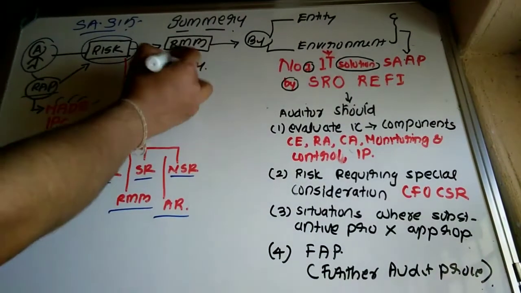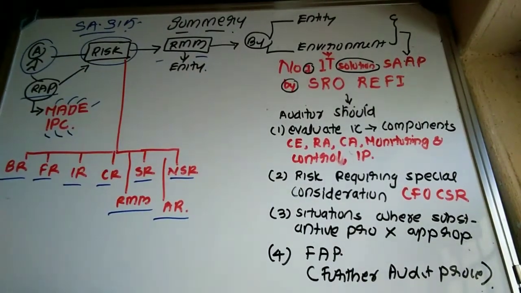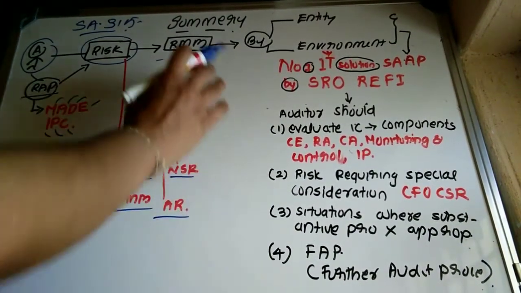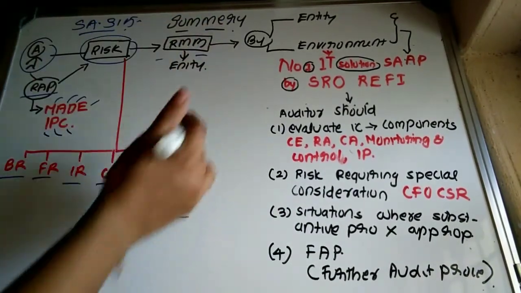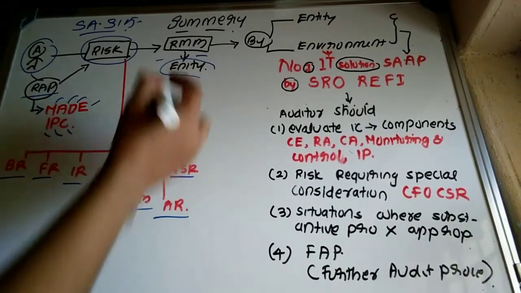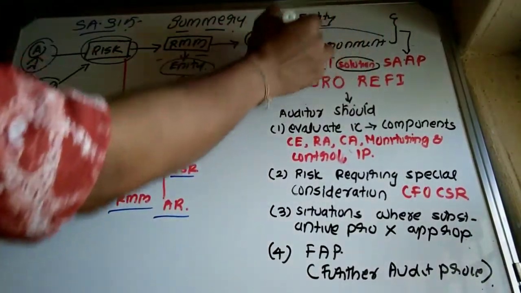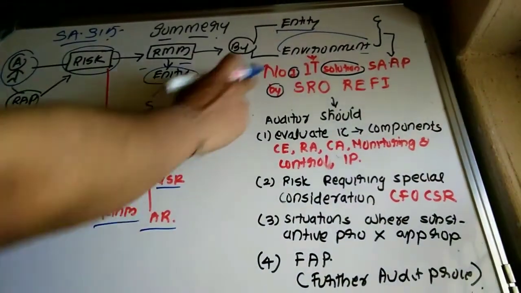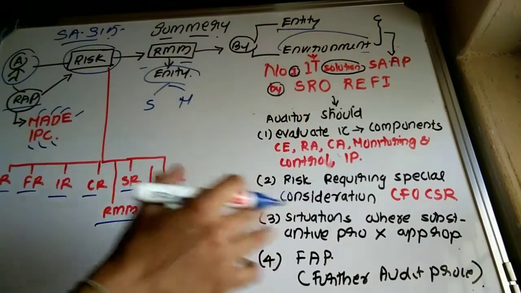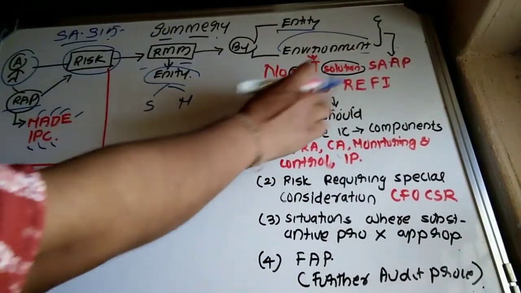Suppose the auditor has identified a risk of material misstatement in the entity. The auditor may understand the risk of material misstatement with respect to the entity and determine whether it is significant or not by understanding the entity and its environment, which includes, as I have already explained, a mnemonic. Number one IT solution which has been developed, number one IT solution is SAP, developed by SRO Refi.